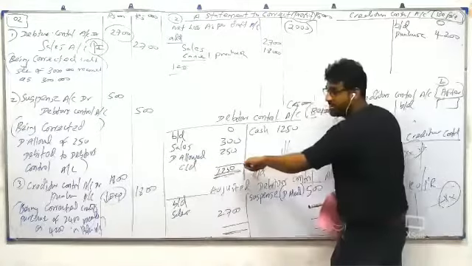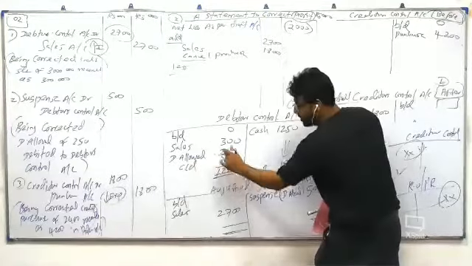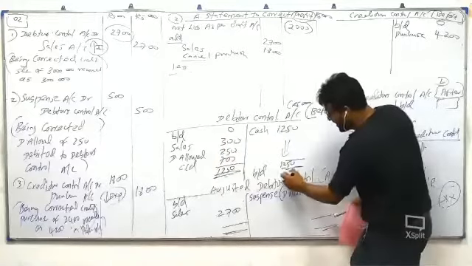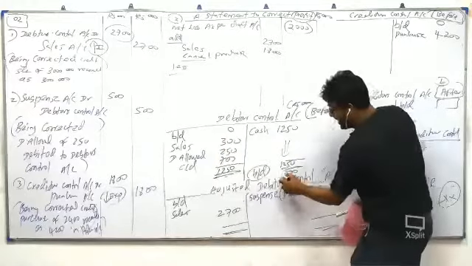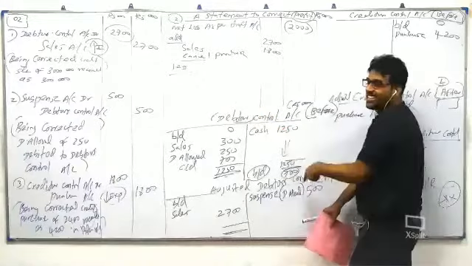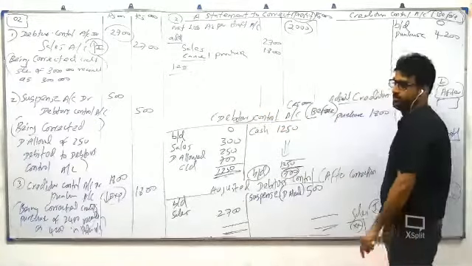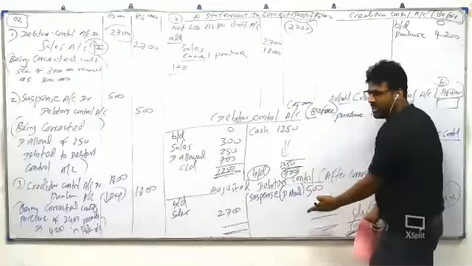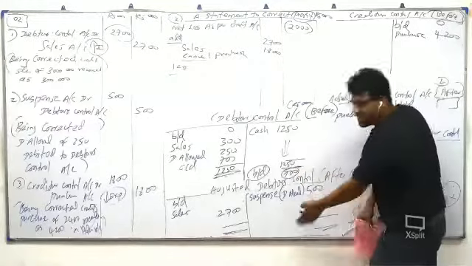Carried down is on the debit side, but carried down is not the balance. Brought down is the balance. Which side? Credit. So it's like a creditor, but it is a debtor account behaving like a creditor because of errors. So this 700, where will you copy it? In the adjusted debtor control account.